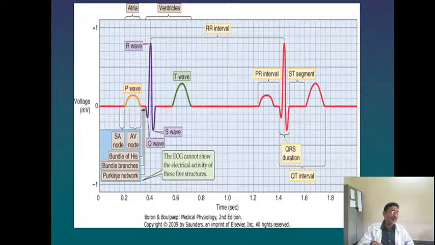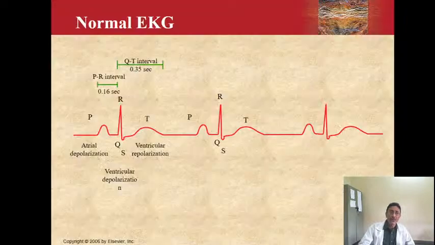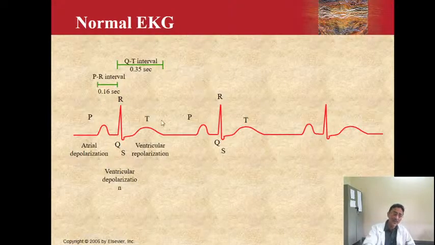So this is a defect where the conduction velocity is slowed down and there is a delay in conduction. There is another condition where the impulse travels very fast, and the transmission of the impulse from the SA node to the AV node, or from the atria to the ventricles, is very fast.